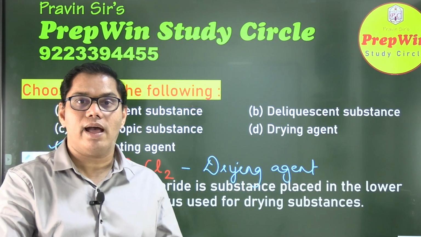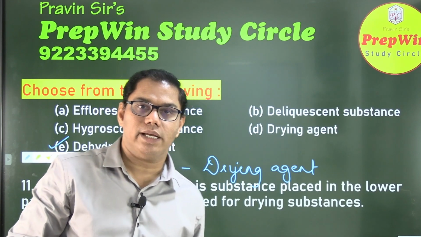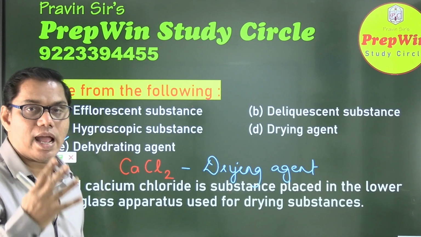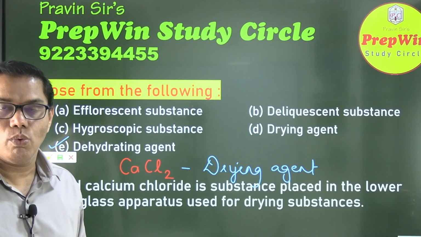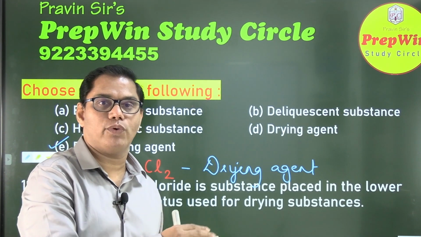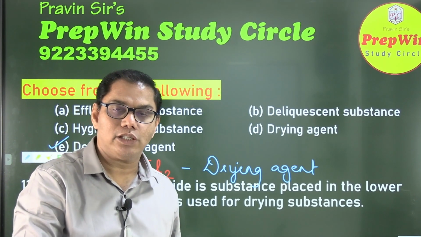Now what is a dehydrating agent? What does a dehydrating agent do? It changes the molecular formula itself. Okay? Again remember this drying agent. There are 5 drying agents. So CaCl2 is one out of those. And the most popular one is the concentrated sulfuric acid or concentrated H2SO4.